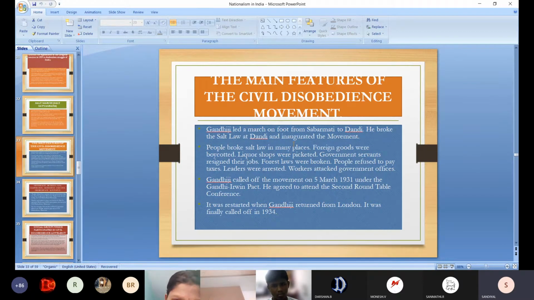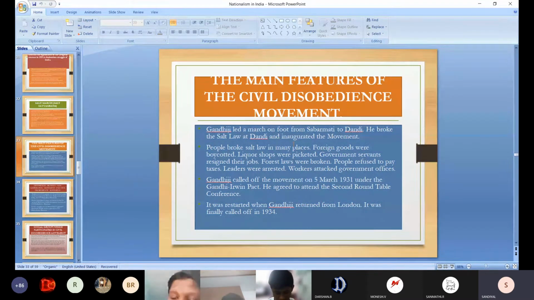People broke the salt law in many places. Foreign goods were boycotted. Liquor shops were picketed, which we have already read. Government employees resigned. Forest laws were broken. People refused to pay taxes. Leaders were arrested. Workers attacked government offices. Gandhiji called off the movement on 5th March 1931 under the Gandhi-Irwin Pact. He agreed to attend the second Round Table Conference. It was restarted when Gandhiji returned from London, and was finally called off in 1934.